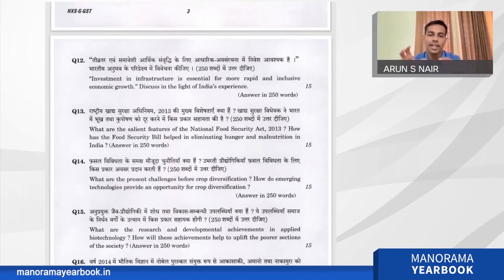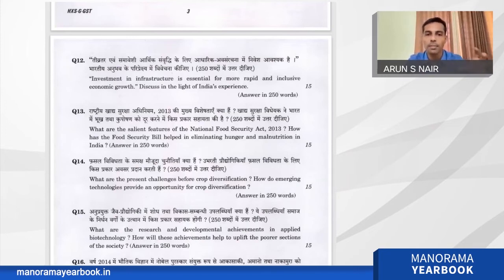So first, for the second part of the question, we have to put a context that India has hunger and malnutrition. There are many reports on the malnutrition status of India: the stunting, wasting, anemia among children. These are very prominent stats, and even the Honorable Prime Minister is personally looking at reducing this malnutrition in children and giving dedicated targets for reducing it year by year. So how has the Food Security Bill helped in eliminating hunger and malnutrition?